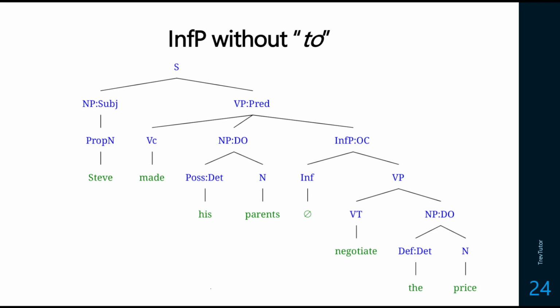Okay, what about Steve made his parents negotiate the price? We see the same thing here inside the infinitive phrase. Negotiate the price is still a verb phrase with a noun phrase direct object, but the infinitive phrase here, the object complement, has an infinitive with nothing in it. So the to is just not pronounced.